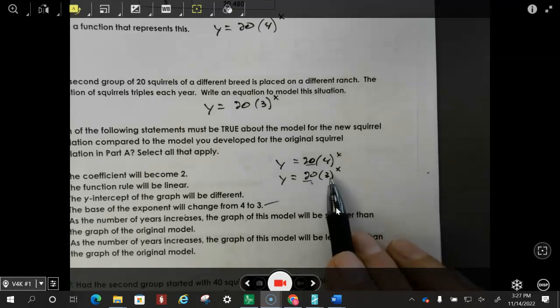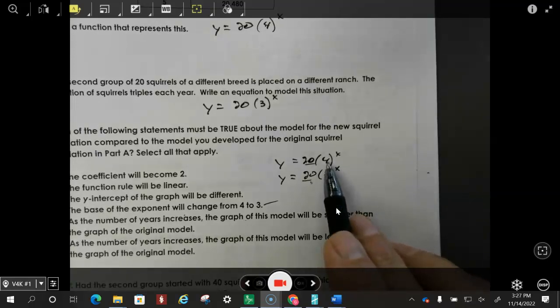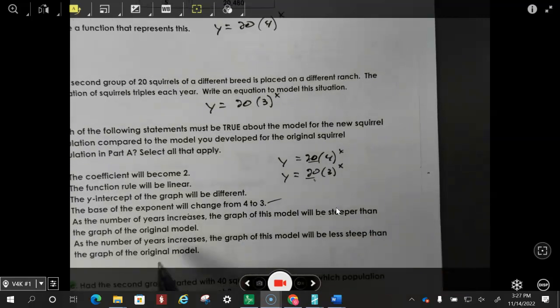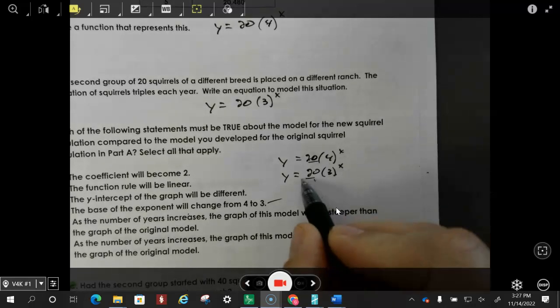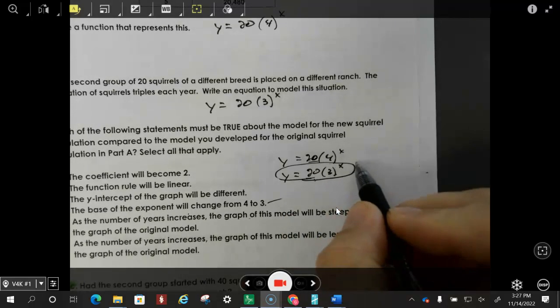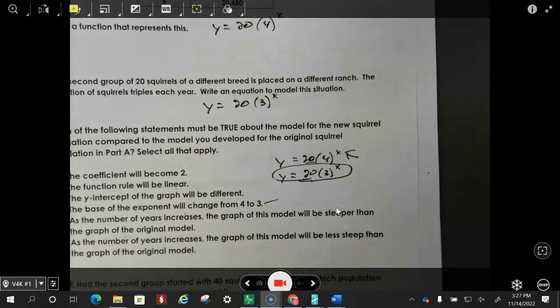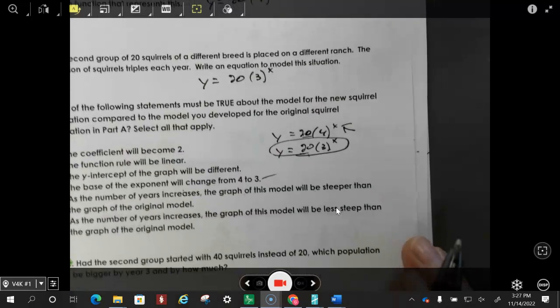To find out which one is steeper, you've got to look at the multiplier. The multiplier here is 4, the multiplier here is 3. This is going up faster, at a steeper rate. So as the number of years increases, the graph of this model will be steeper than the original? No. The graph of this model will be less steep than the original model, which is this one up here. So make sure you get those straight in your head. So it's going to be F, and it's going to be D on this one.